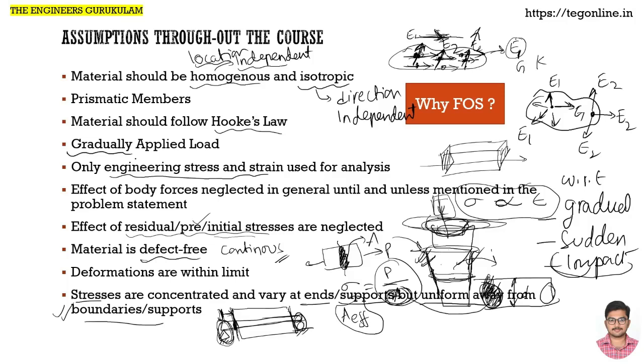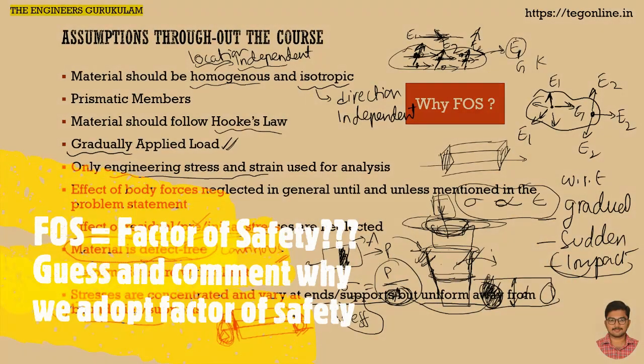Say you want to study when impact loads are applied, or what kind of stresses arise when the material has defects. In such cases, studies get more complex. We have to consider more and more factors. The more factors we have, the more complex our study is. So to avoid such complexities for our undergraduate study, we assume these points and proceed in the course.